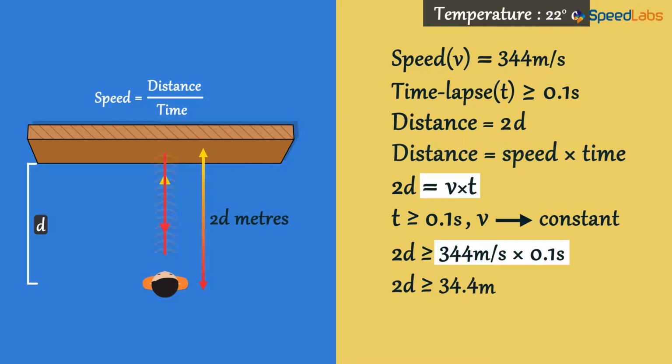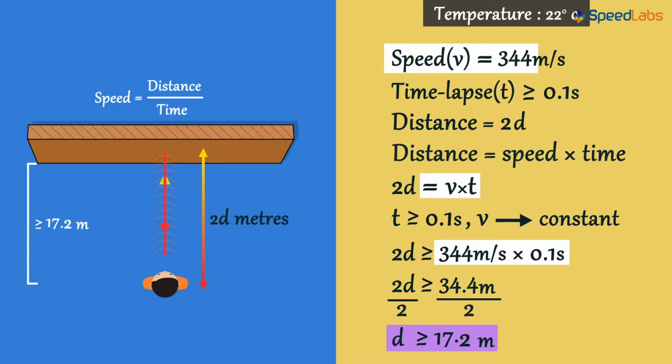Now what is the term on the left? It's 2d. So we will divide both sides by 2. Finally, we get d as greater than or equal to 17.2 meters. Hence, we say that the distance between you and the wall should be at least 17.2 meters for you to hear an echo. But wait a moment.